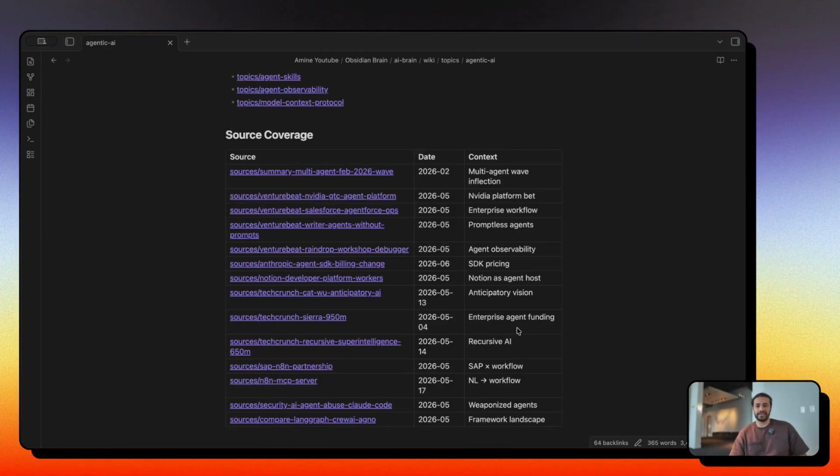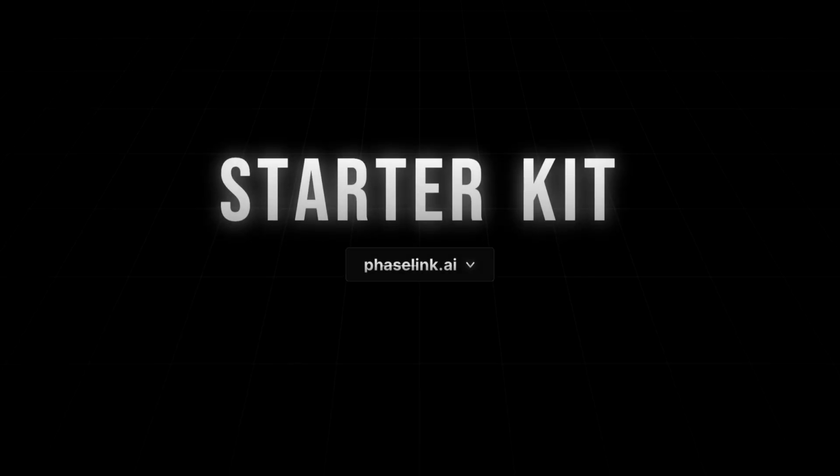Obviously, this use case is a bit surface level. This would be very useful when you have big projects with multiple files and it's just super hard to store them within Claude's context. Like I said, I have the complete starter kit in the description if you want to try this out for yourself.